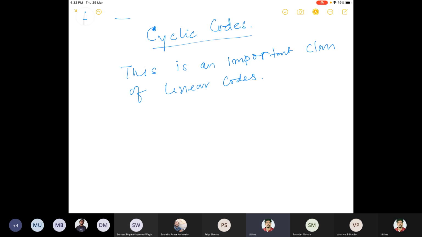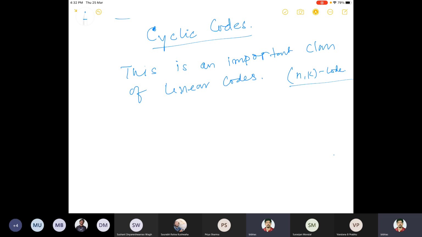Okay, so what is that code? Okay, so it says, okay, start with any n tuple, doesn't matter. Okay, let us say this is an n tuple. Okay, so code here we can always say that it is an (n, k) code, that is not a problem. It's a linear code, so it is an (n, k) code. So in length, n tuples are important thing here. How you convert this k length to n length. Okay, but this n length, earlier we only considered a vector space.